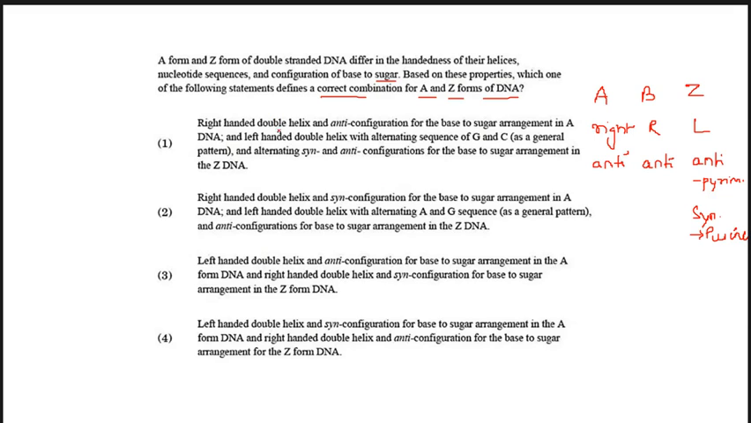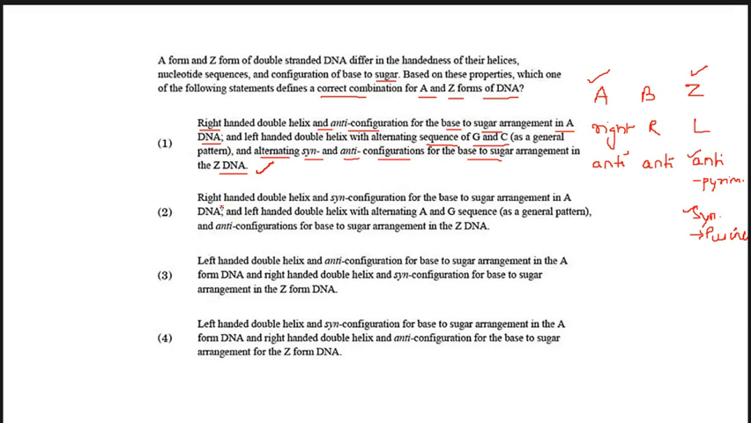Okay, so let's read question number 1. Statement 1: right-handed double helix and anti-configuration for the base to sugar arrangement in A DNA. So A is right and anti, correct. Left-handed double helix with alternating sequence of G and C and alternating syn and anti-configuration for the base to sugar arrangement in Z DNA. So it's saying left-handed plus anti and syn, seen in Z DNA. So this statement is correct.